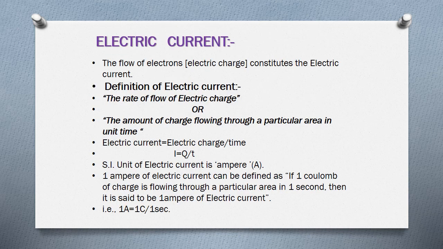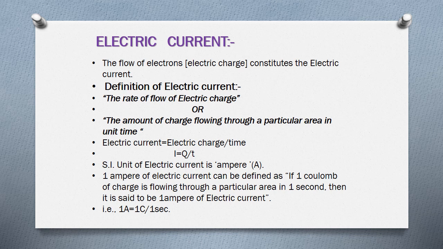Let us dive into the electric current. The word electric is nothing but electrons, and current is nothing but flow. Just as water current means the flow of water, electric current means the flow of electrons. So the flow of electrons constitutes the electric current.